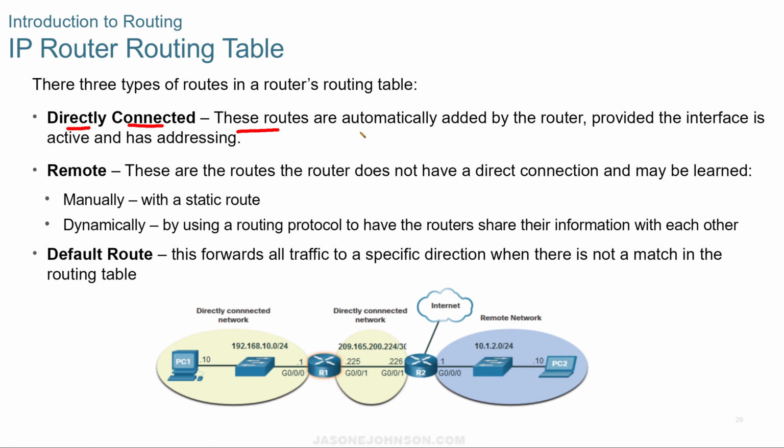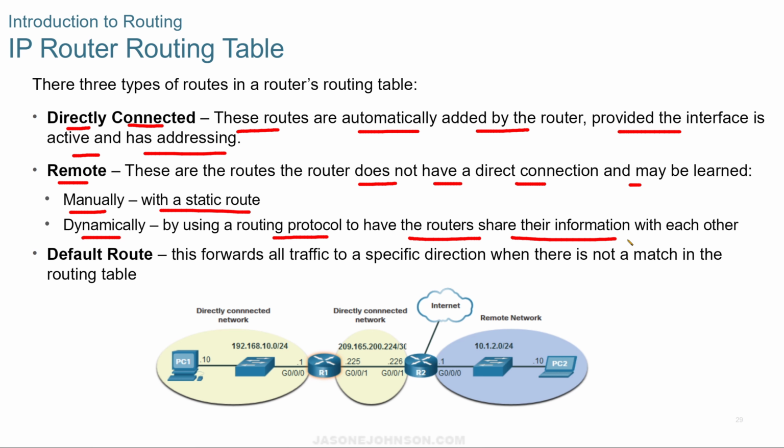There are 3 types of routes in a router's routing table. Directly connected: these routes are automatically added by the router, provided the interface is active and has addressing. Remote: these are the routes the router does not have a direct connection to and may be learned manually with a static route, or dynamically by using a routing protocol to have the routers share their information with each other. And then finally, we have the default route. This forwards all traffic to a specific direction when there's not a match in the routing table.